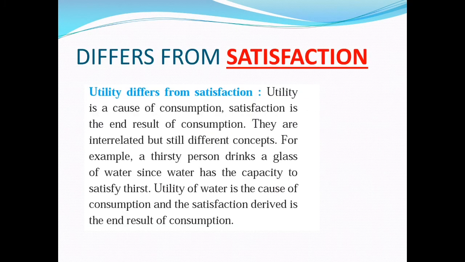Moving forward, utility also differs from satisfaction. Utility is a cause of consumption. Satisfaction is the end result of consumption. This line is very important, which states utility is a cause, that is, the first step of consumption, whereas satisfaction is the last one, that is the end result. They are interrelated but still different concepts. For example, a thirsty person drinks a glass of water since water has the capacity to satisfy thirst. Utility of water is the cause of consumption and the satisfaction derived is the end result of consumption. So here we state that utility differs from satisfaction also.